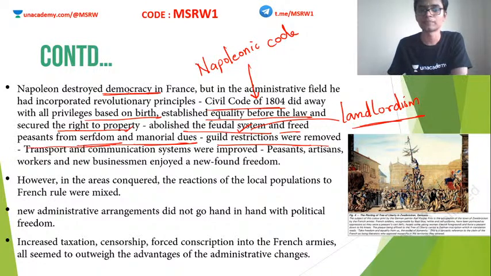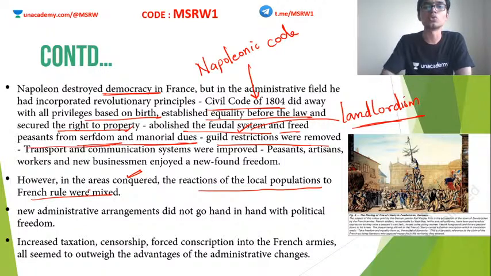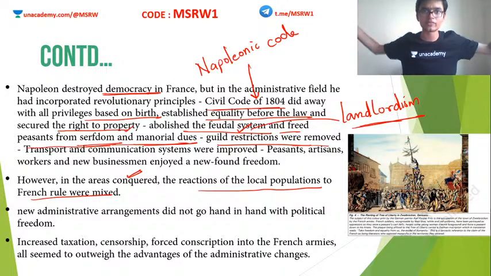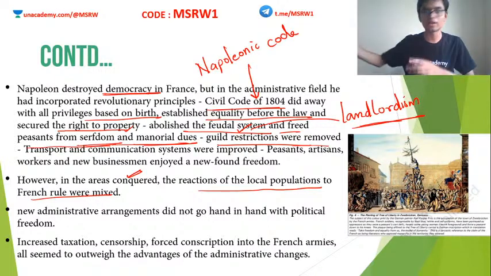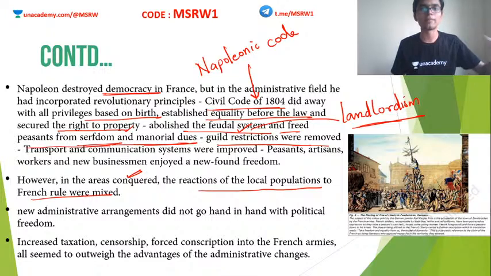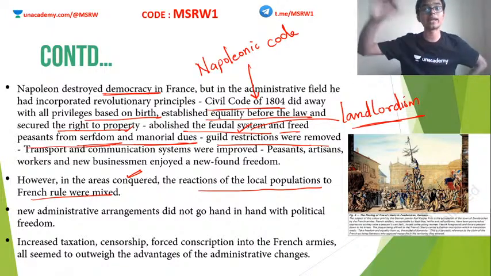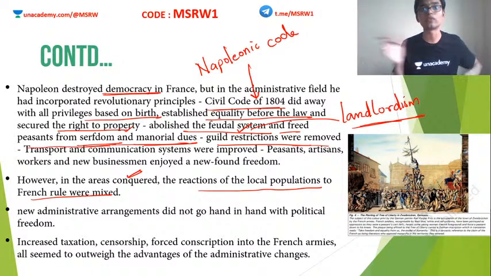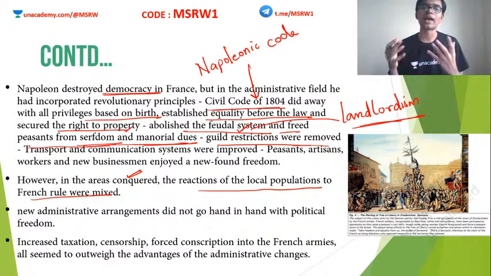Napoleon Bonaparte. Clear? But the problem is, in the areas he conquered, the reaction of the local people to the French rule was actually mixed. I told you, Napoleon was an expansionist person. He widened the French empire. He conquered adjacent countries. He waged many battles against enemies and he managed to annex a lot of Europe into France. What is the problem now? Some people were extremely happy with him.